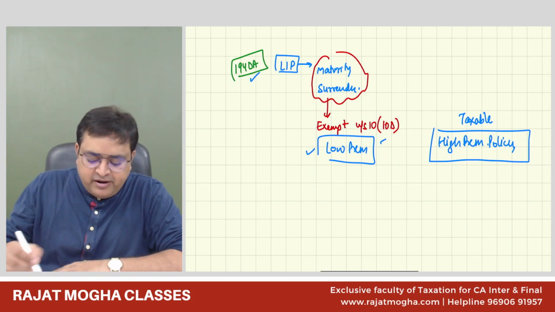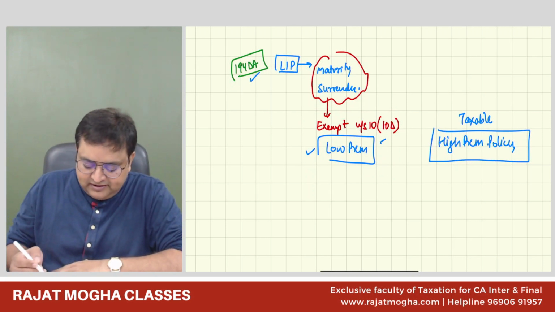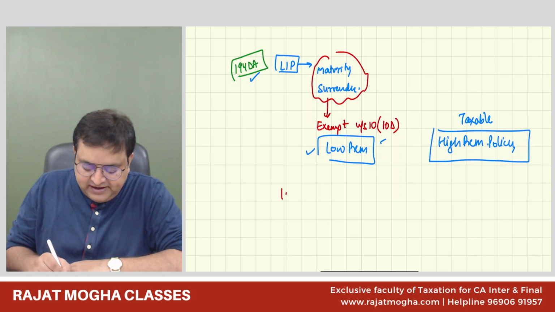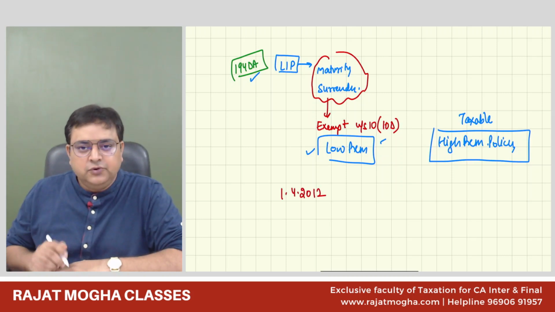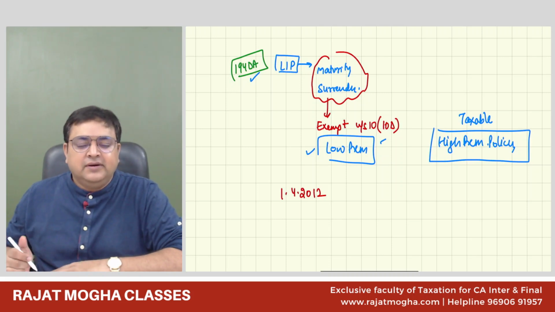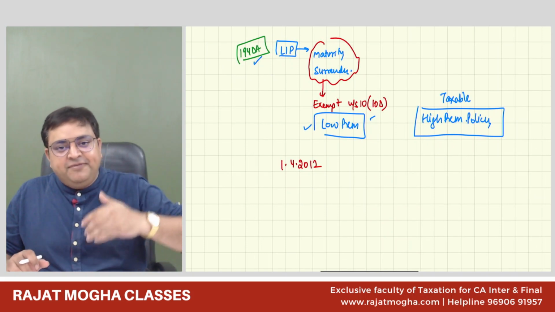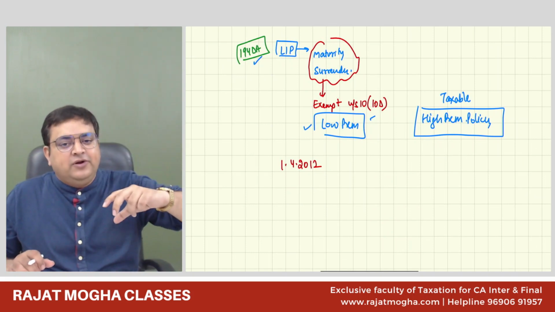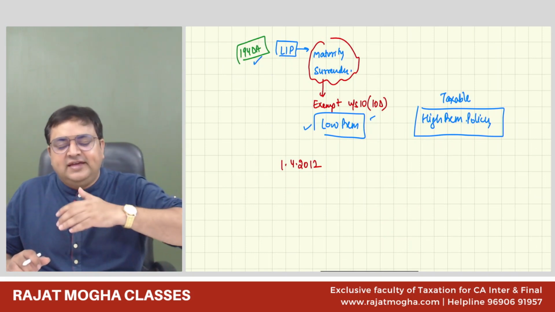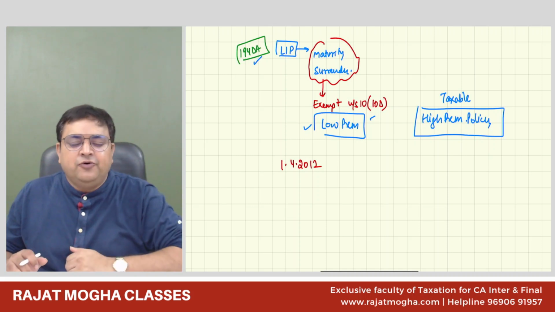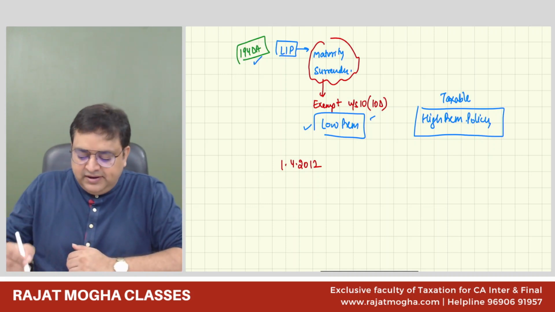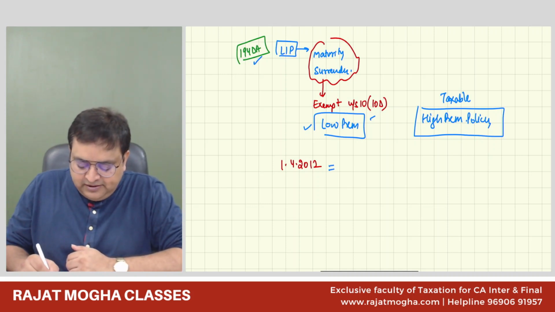If you remember, I always tell you in the exam, in the classes, please remember this date, 1st April 2012. Only one date you have to remember. If the assessee has taken the policy before April 2012, then what is the premium?